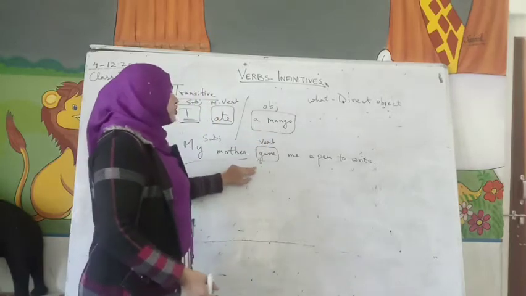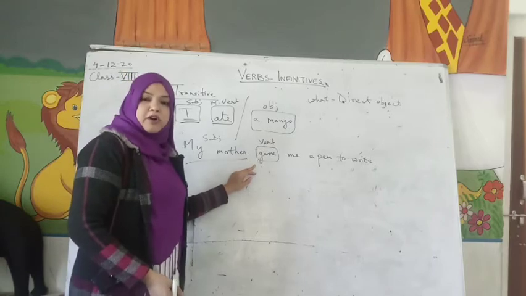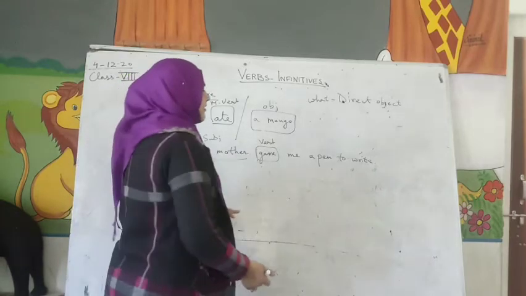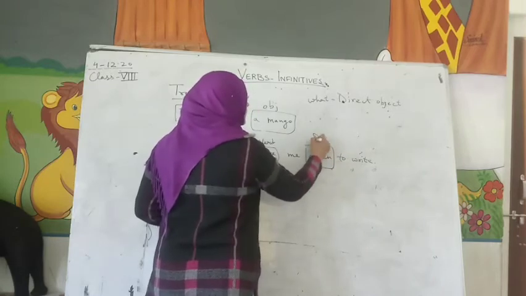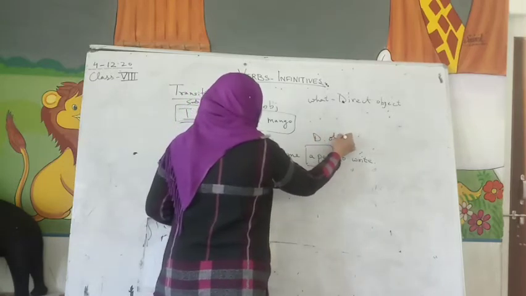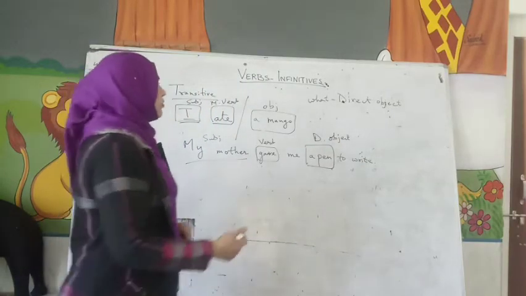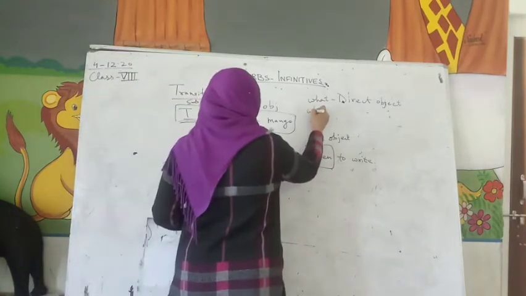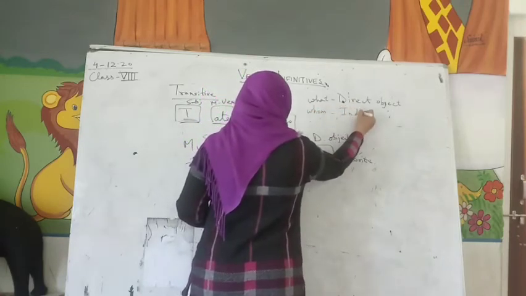Now we ask the same question over here. Here, what did mother give? What did mother give? Mother gave a pen. Right? So this is the direct object. Now, to find the indirect object, we have to ask the question whom? Kisko? Indirect object.